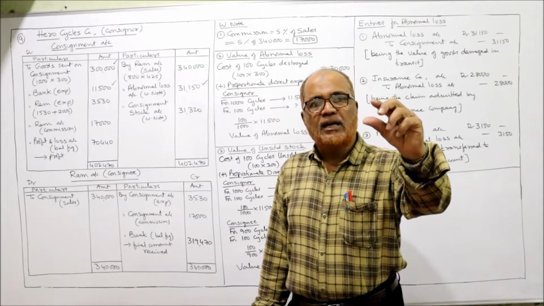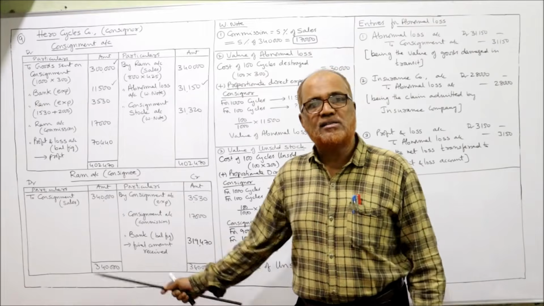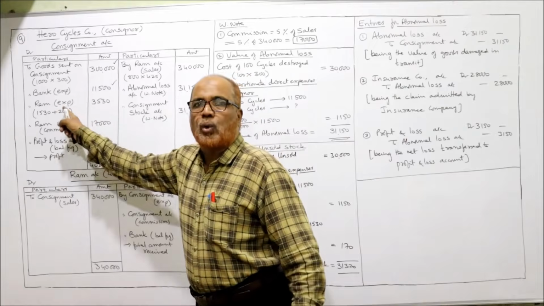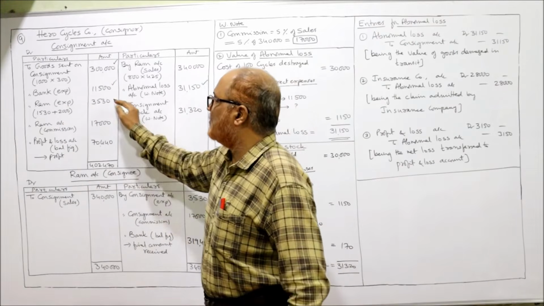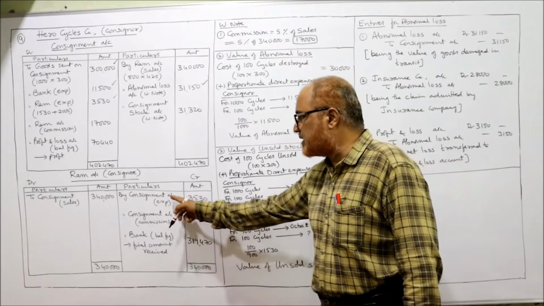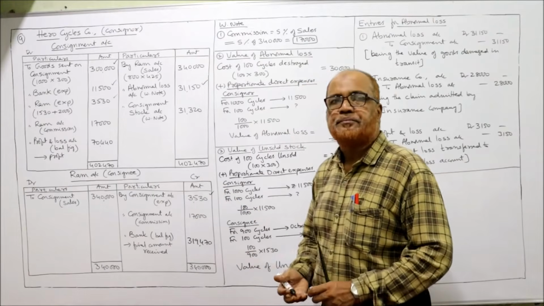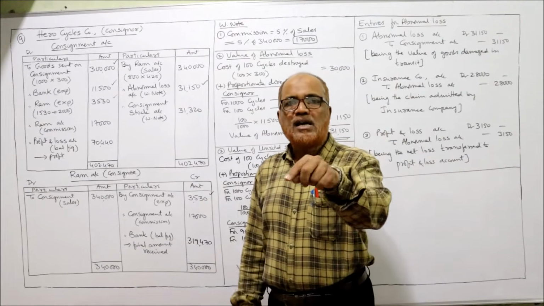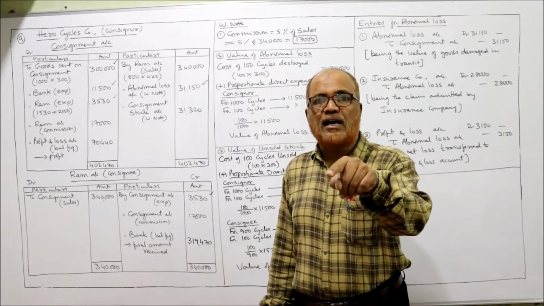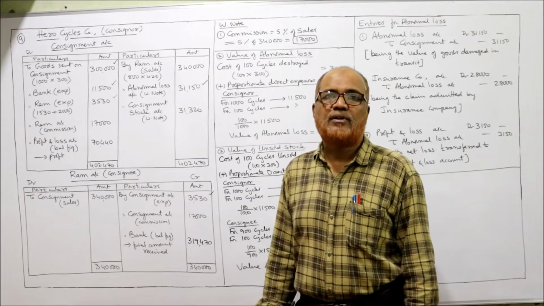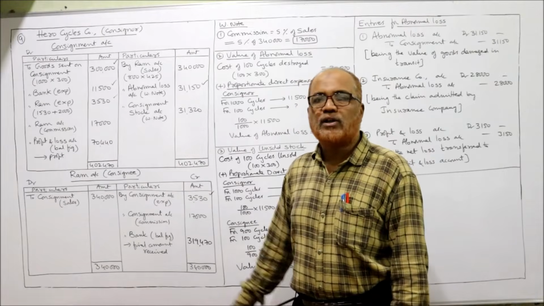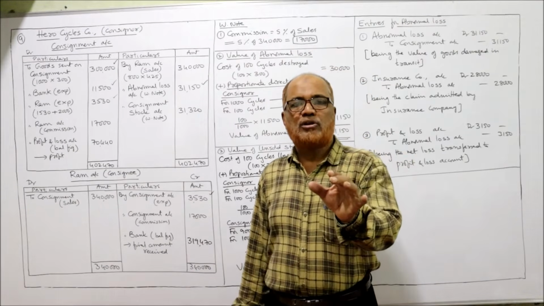Entry will be consignment account debit to consignee account, that is RAM account. So consignment account debit to RAM. So consignment account is debited to RAM expenses 3,530, and RAM's account is credited by consignment expenses 3,530. Right? Now sales. The consignee RAM sold 800 cycles. Out of 900, 800 cycles he sold for rupees 425. So 800 into 425, you will get 3,40,000.